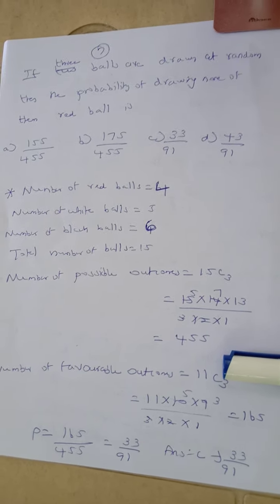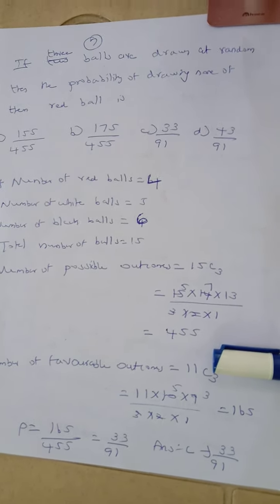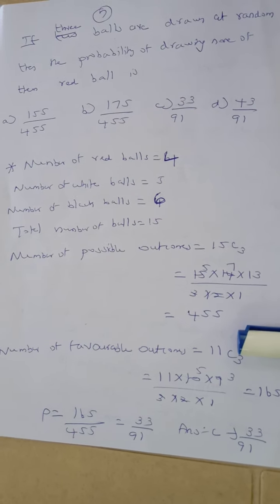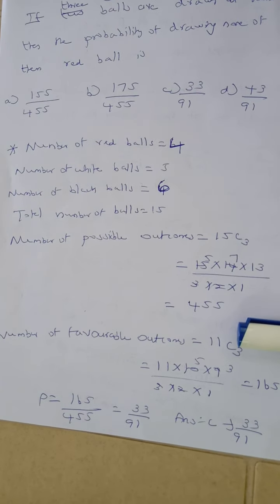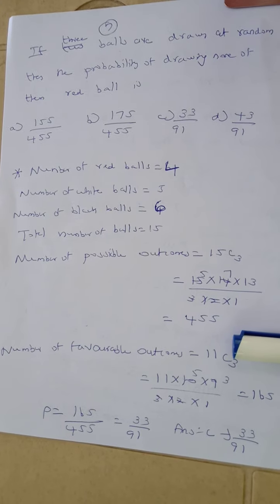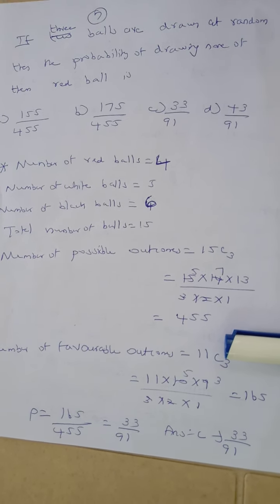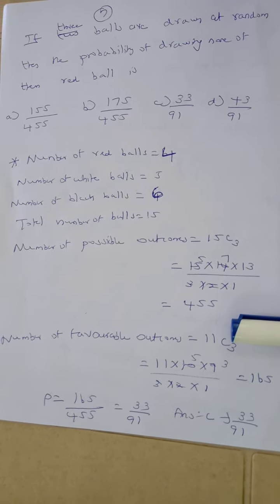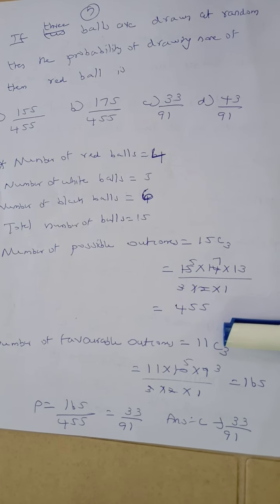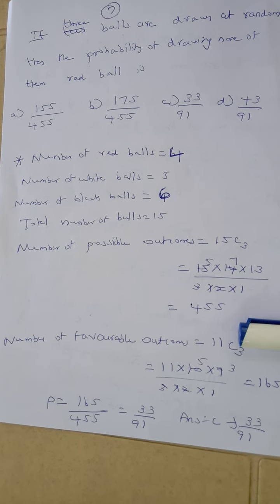How to find 15C3? Starting from 15 we are writing 3 numbers in decreasing order. 15 into 14 into 13, divided by 3 factorial, 3 into 2 into 1. Number of possible outcomes 455. What is our favorable outcome? None of them should be red.